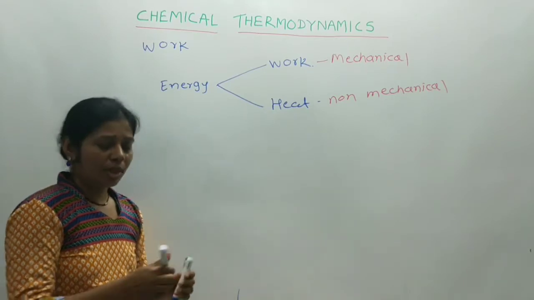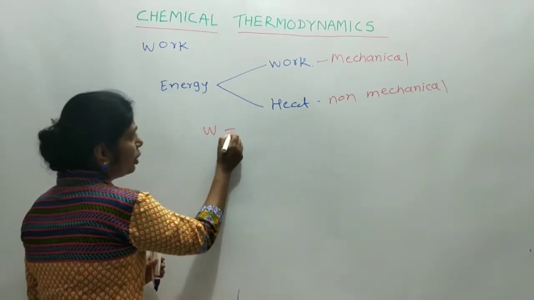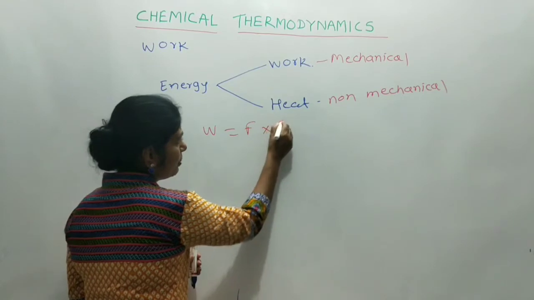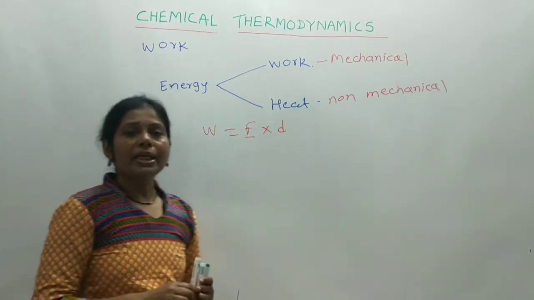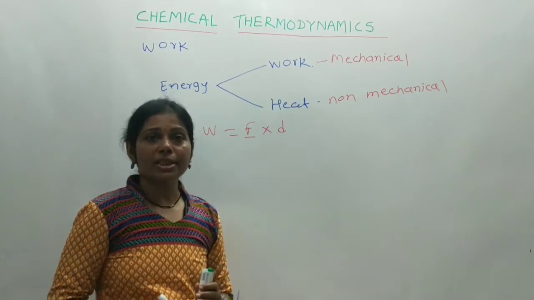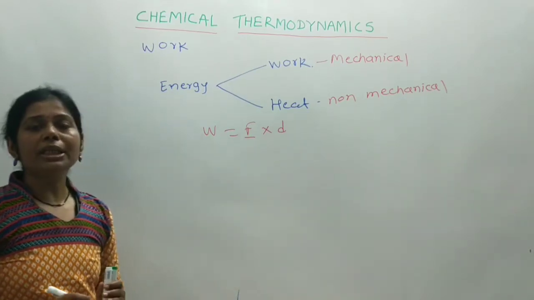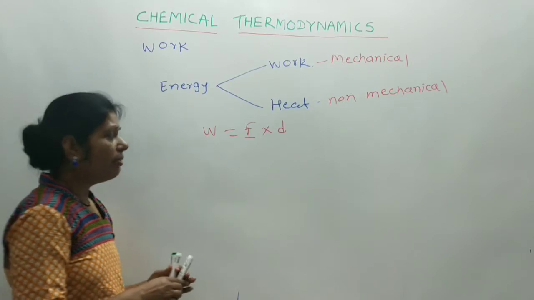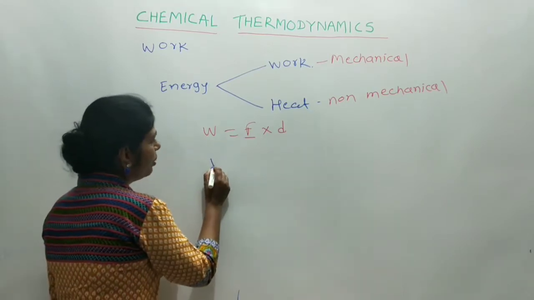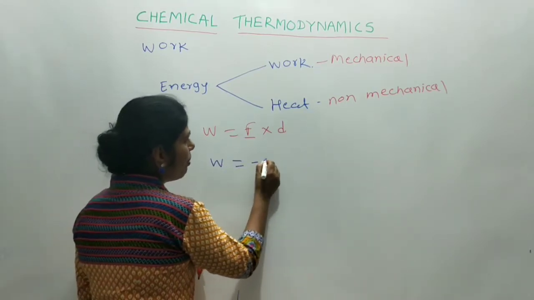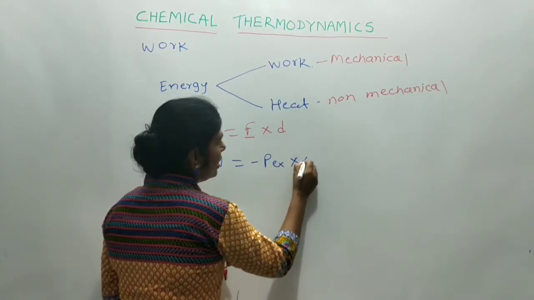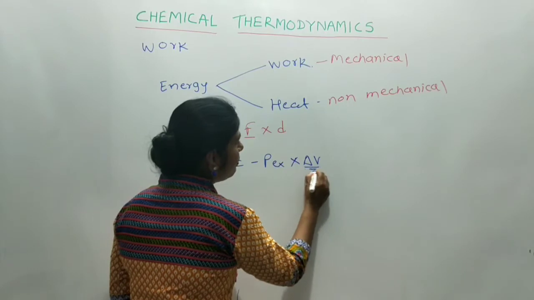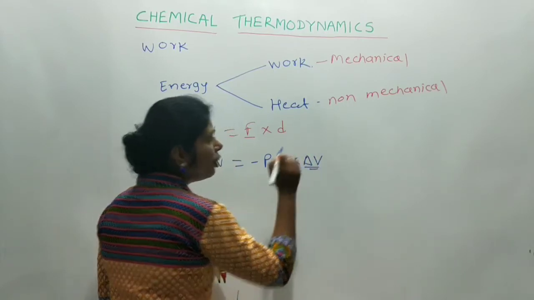Now we know that work is equal to force times displacement. When we consider mechanical work in terms of a gaseous system, it is PV type work, and it is given by the equation W = -Pex ΔV, where ΔV is the change in volume.